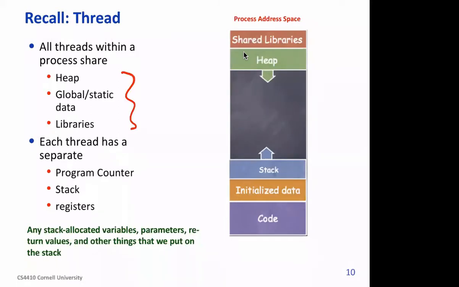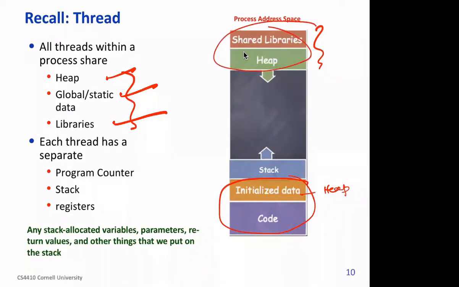They share heap, global area, and libraries, initialized data, code and data. These things are shared by each thread, and something which is private to each thread is program counter, stack, and register values.